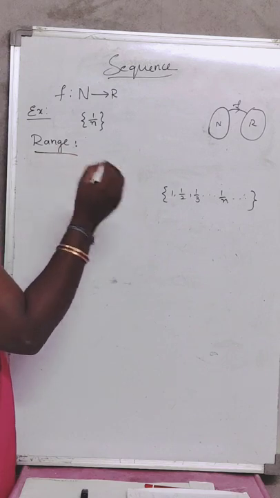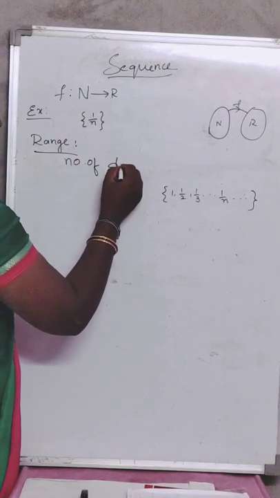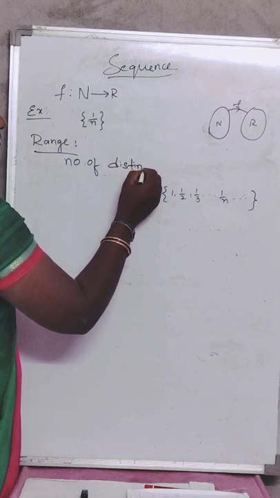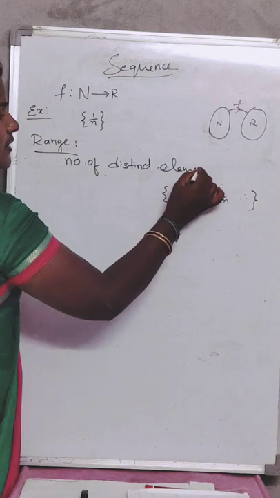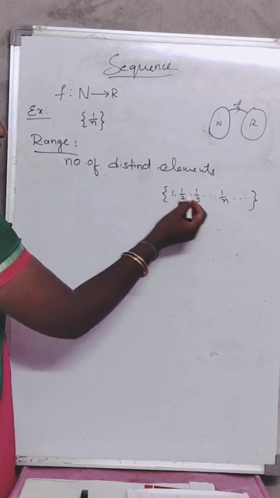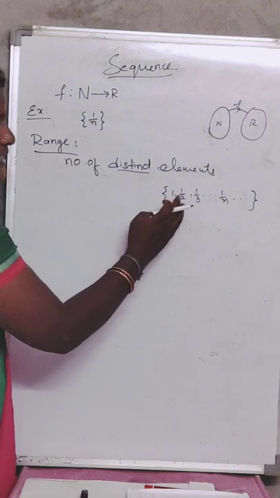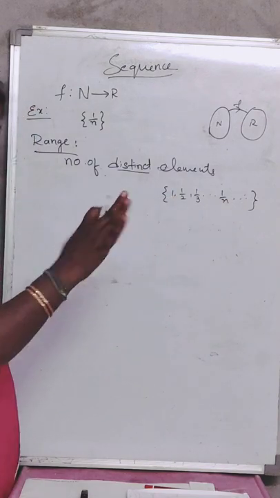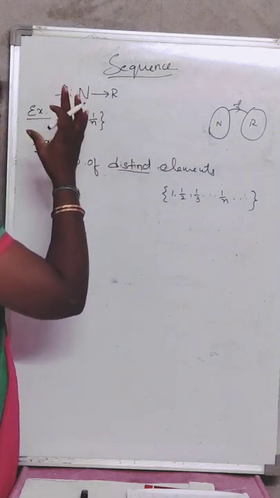Range is nothing but the set of distinct elements. Distinct means different. Here all the numbers are distinct, so we can say this complete set is the range of the sequence Sn.